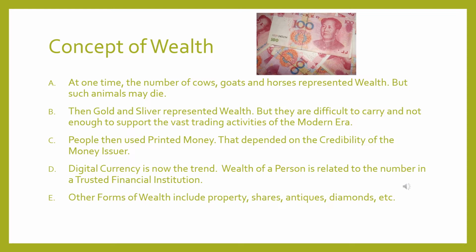C. People then used printed money. That depended on the credibility of the money issuer. D. Digital currency is now the trend. Wealth of a person is related to the number in a trusted financial institution. E. Other forms of wealth include property, shares, antiques, diamonds, etc.